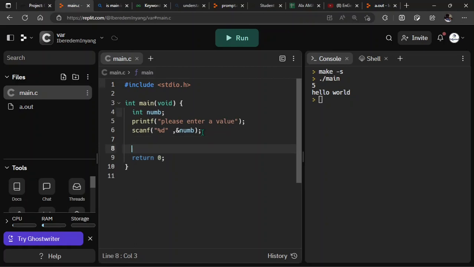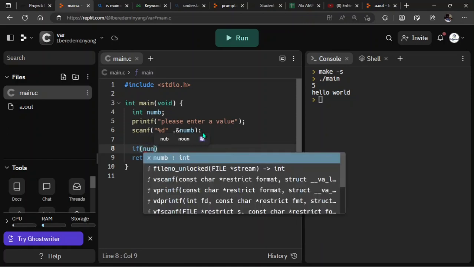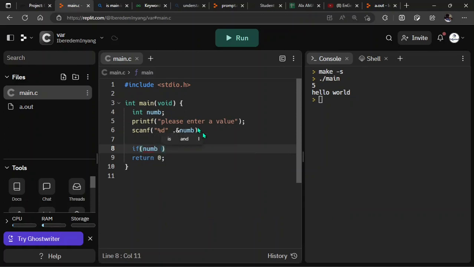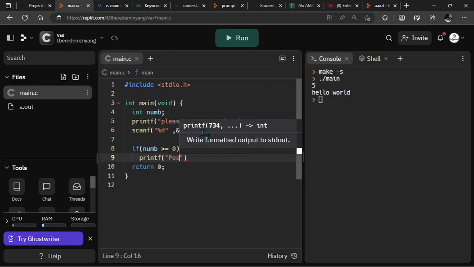Now, you want to print the number. Let's say if you put any number above 0 or 0 itself, it's going to say positive number, and if the number is below 0, it's going to say negative number. So how you're going to do that is to use an if statement. If the number, that's num, is greater than or equal to 0, printf, let's just call it positive number. Terminate that. Now let's leave it at that. That's just an if statement.